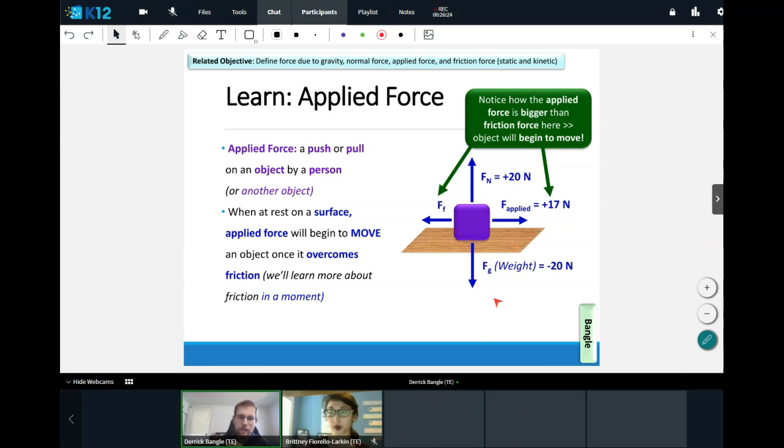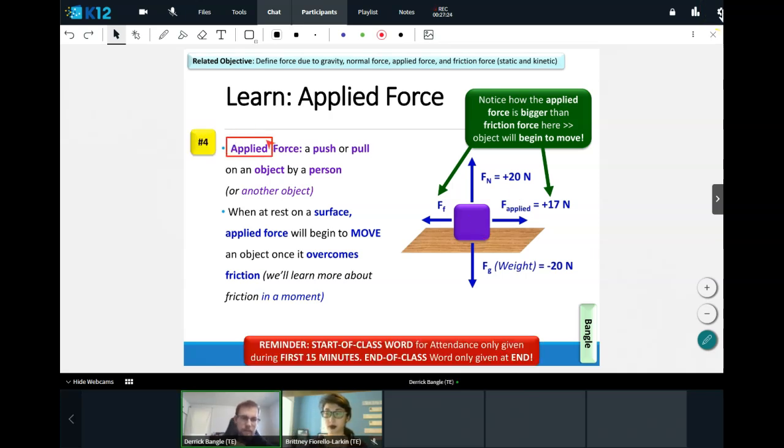We have normal force counteracting the force due to gravity, but because the net force in the horizontal direction of the applied force is greater than friction, the object will begin to move in the horizontal direction.